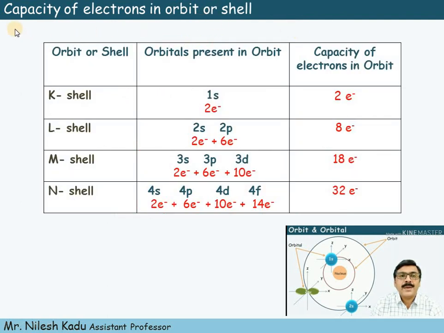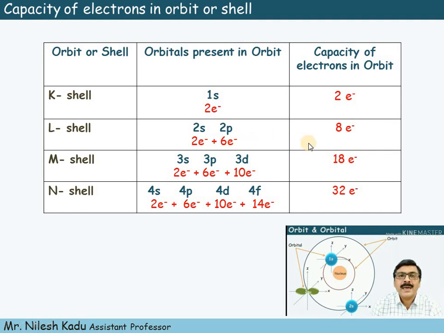And lastly, we move towards the capacity of electrons in a shell or orbit. Now we know that, friends, the first shell is the K shell, and the K shell contains one s orbital. The s orbital has 2 electron capacity. So the total capacity of the K shell is 2 electrons. Now then, the L shell. The L shell contains 2s and 2p orbitals, and the s orbital has 2 electron capacity and p has 6 electron capacity.